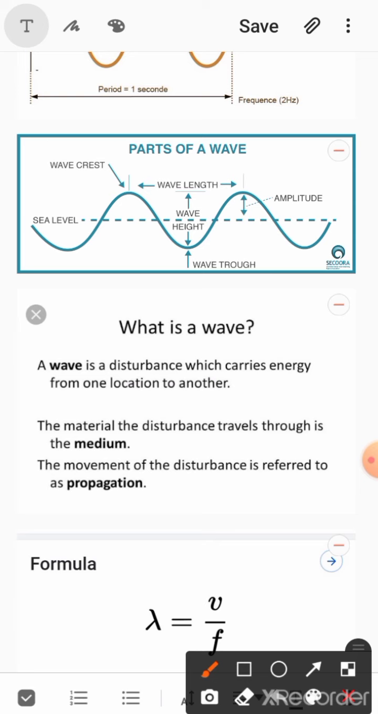Basically, a wave carries energy. Here you can see the amplitude of a wave: the maximum displacement of any point of the wave from its neutral position. The sea level is the neutral position for this water wave, and the maximum displacements in this case are these here. This maximum displacement is known as the amplitude of the wave. The more energy the wave has, the more amplitude you will get. So that is amplitude.